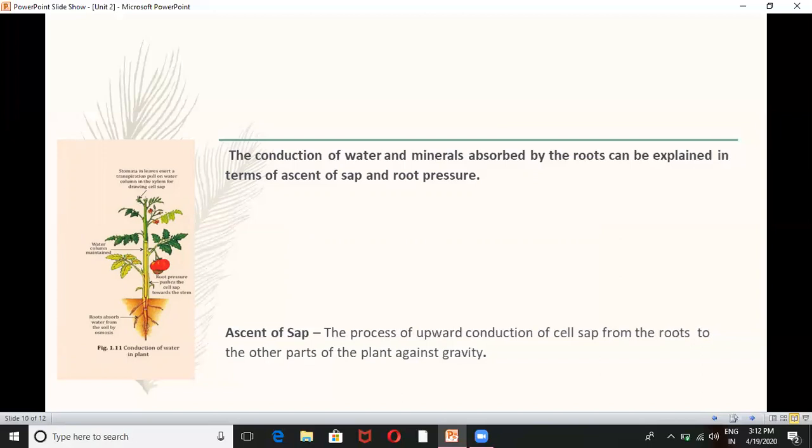I repeat, ascent of sap means the process of upward conduction of cell sap from the roots to the other parts of the plant against gravity. So this is the first process related with conduction. That means ascent of sap is helping the process of conduction, that is, the movement of water through the plants.